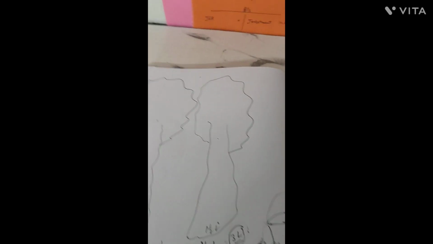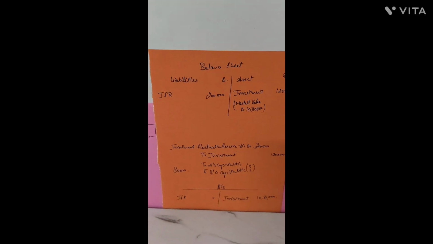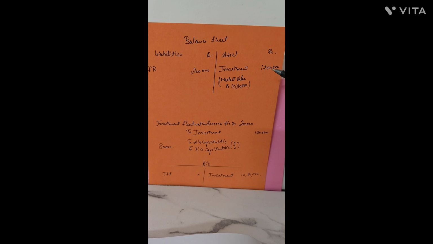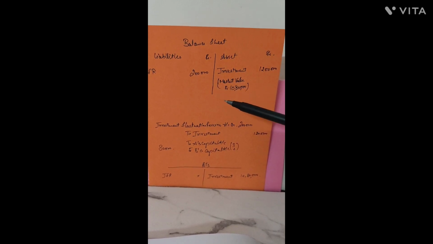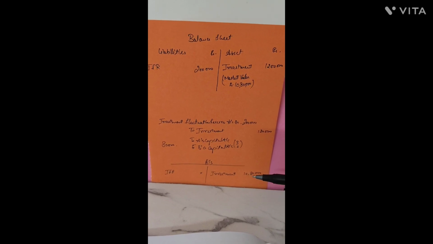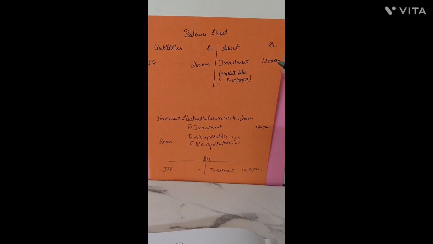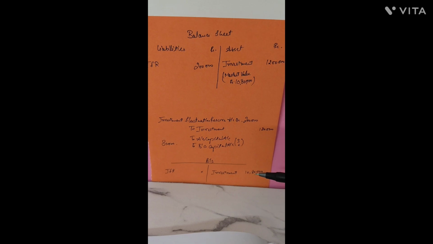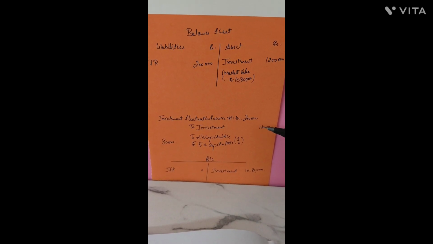So taking along the same situation, let's see over here. The investment fluctuation reserve again was present with 2 lakh, but the investment value to be shown in the new balance sheet was rupees 10 lakh 80,000. In the old balance sheet it was 12 lakh. Now in the new balance sheet it was to be shown with 10 lakh 80,000. So how much was the loss from 12 lakh to 10 lakh 80,000? There was a loss of 1 lakh 20,000 in the investment value.